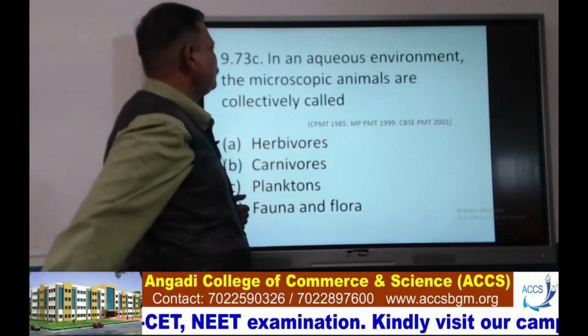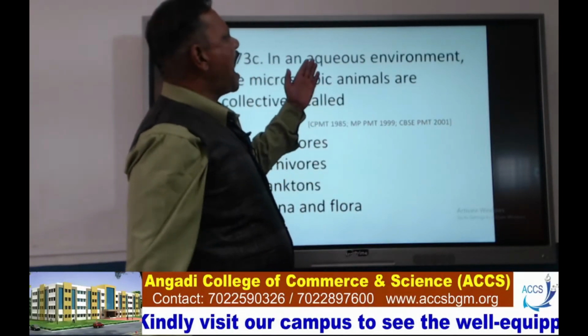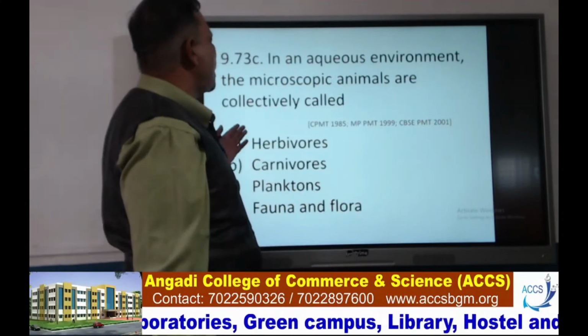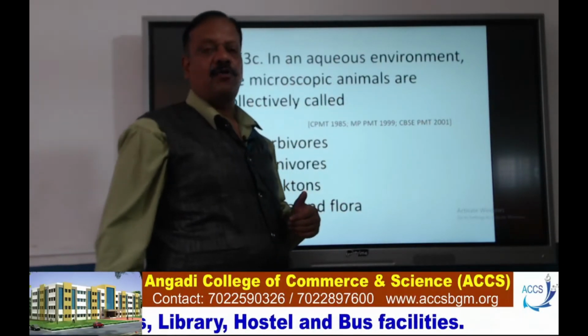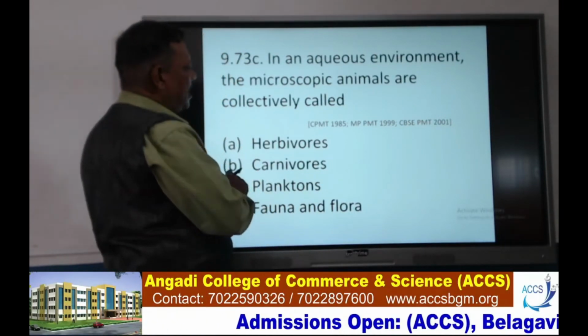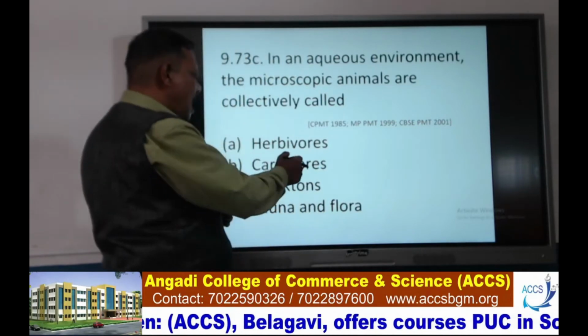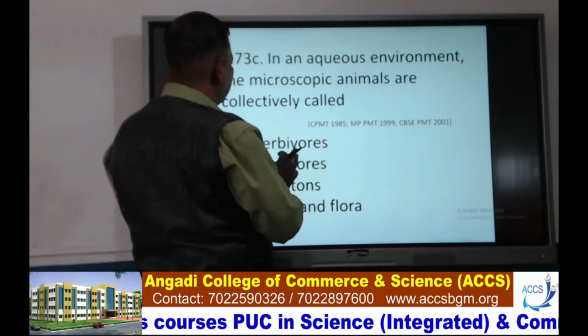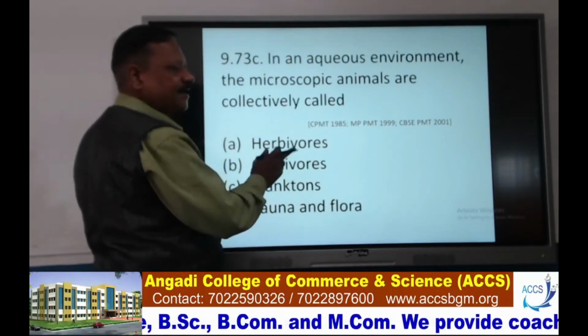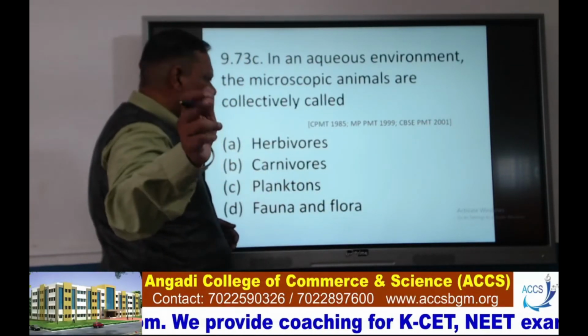Next, in an aqueous environment, the microscopic animals are collectively called as: A. herbivores, B. carnivores, C. planktons, and D. fauna and flora. It is planktons. Planktons is the right answer.